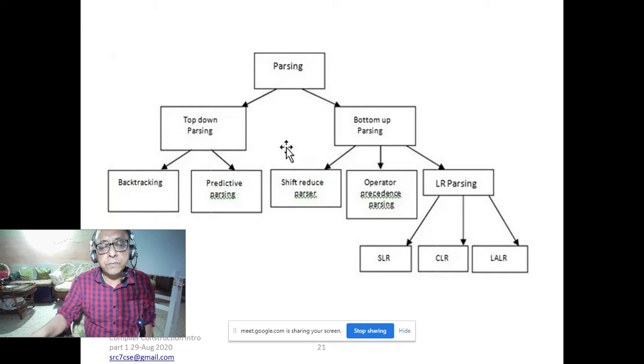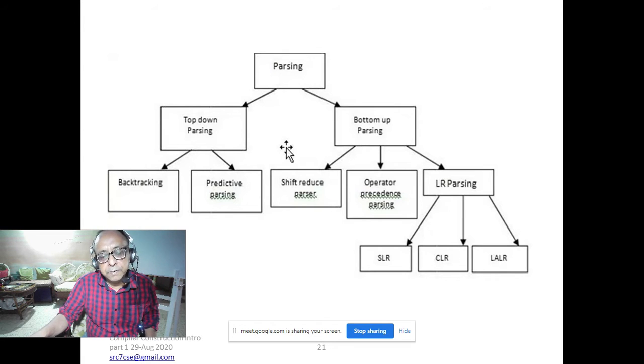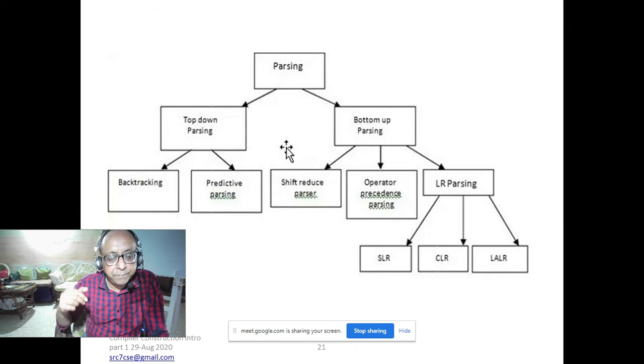We have already discussed a little bit about top down parsing. Top down parsing is very easy. From the string, from the left hand side, if you check your symbol, you can quickly guess which rule can be applied.